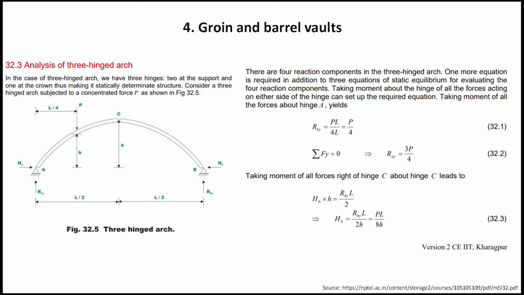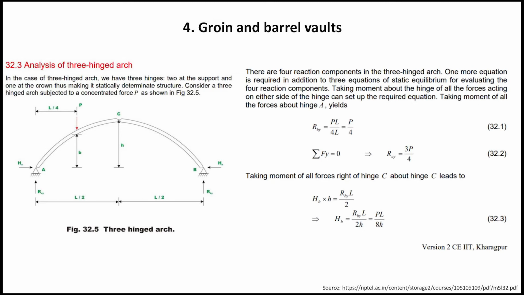Now P is the amount of load that is coming on this particular arch, L is the length of the arch. Let us consider that the load and the length, both parameters of this arch, are constant, and on the denominator we can find there is 8H. Fine. So if H increases, then the value of HB will reduce, and if H decreases, that means the rise of the arch decreases, then the lateral thrust or the HB will be higher. So the more the rise of the arch, the lesser the reaction. Fine.